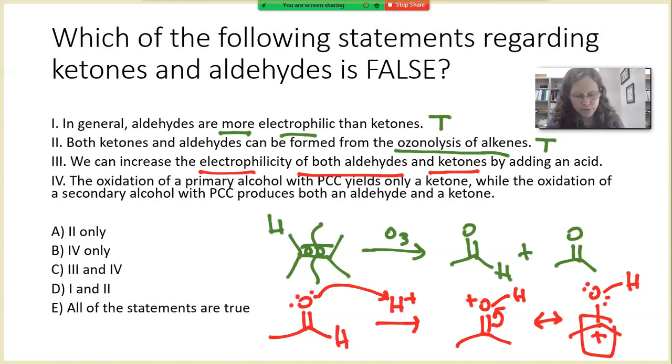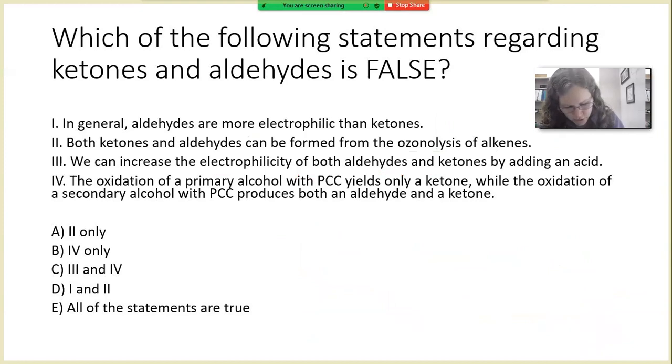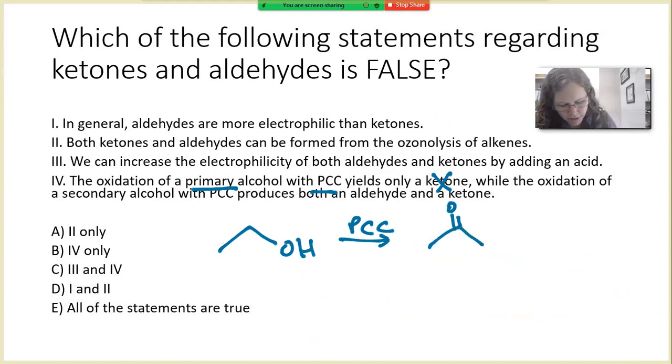Okay, let's take a look at statement number 4. To do that, I'm going to clear the screen off so that I have more space. So statement number 4, the oxidation of a primary alcohol with PCC yields only a ketone. So right away, I know that's false. Whenever we take a primary alcohol and we oxidize it with PCC, the key product here is an aldehyde, where we are converting the primary carbon attached to the oxygen into a carbonyl-containing molecule. PCC was a molecule that we use specifically because it allows us to stop at the aldehyde and we don't further oxidize to a carboxylic acid.